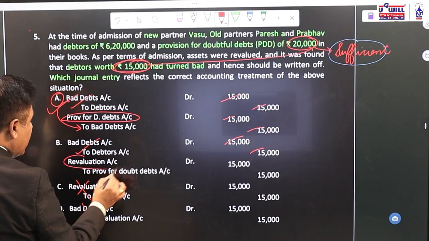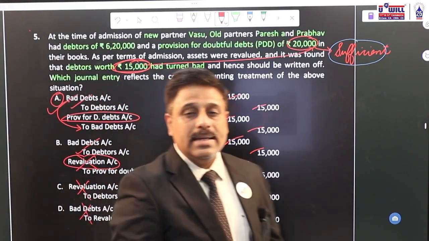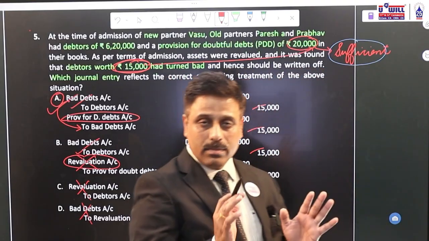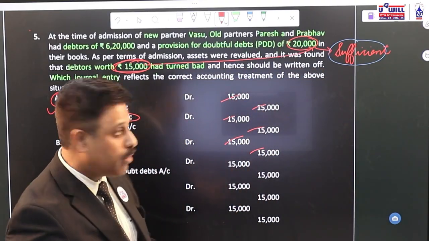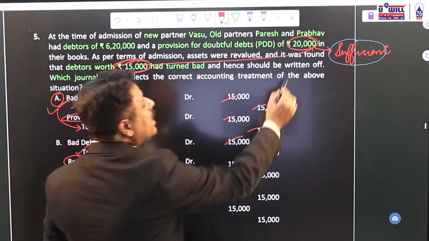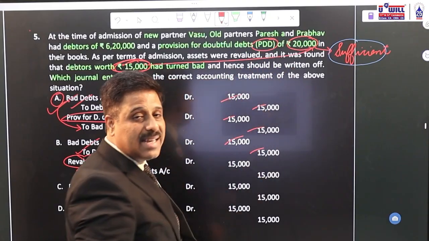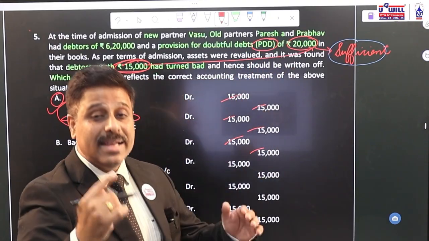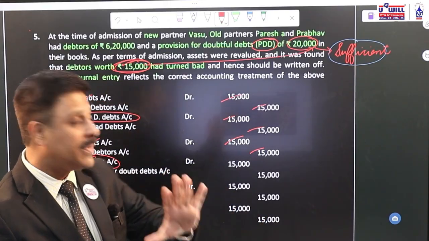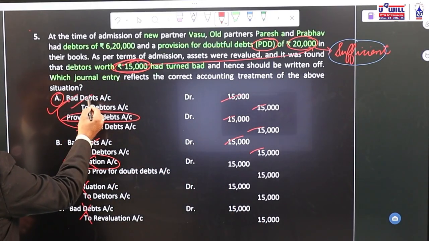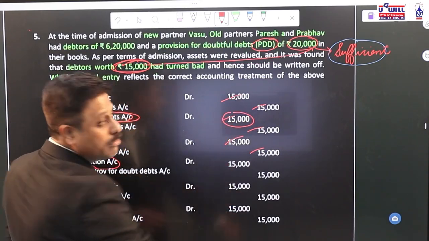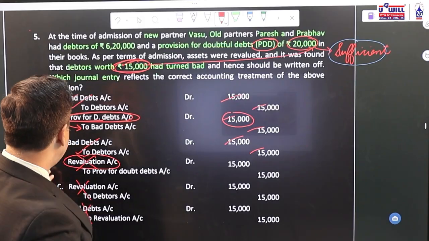Here it is written from revaluation, that is wrong. Since provision for doubtful debts is sufficient, the entire amount will be met from bad debts reserve or provision for doubtful debts. Had this been 25,000, then 20,000 we would meet from provision for doubtful debts and the remaining 5,000 from revaluation. Then the entry would come revaluation to provision for doubtful debts with the excess 5,000 only. Here this entry is wrong. So the entire bad debts will be written off from provision for doubtful debts because 20,000 is sufficient to meet the amount of 15,000. Option A is the correct answer.